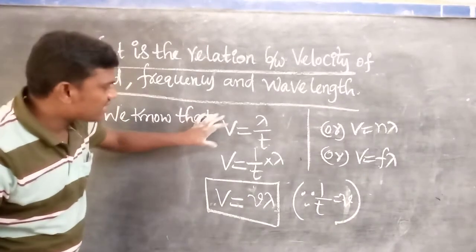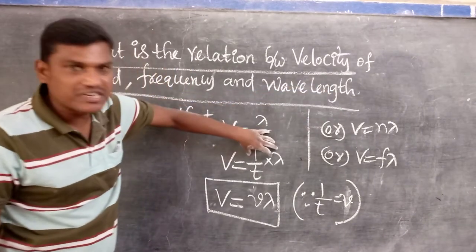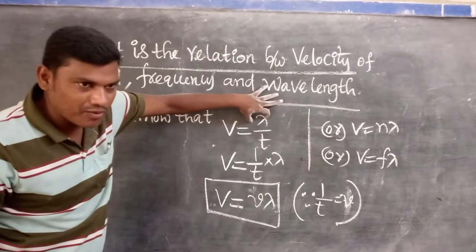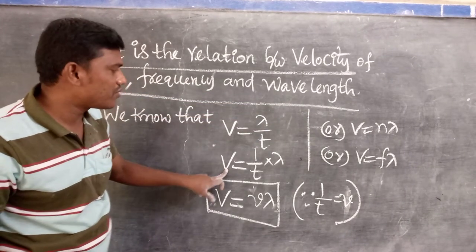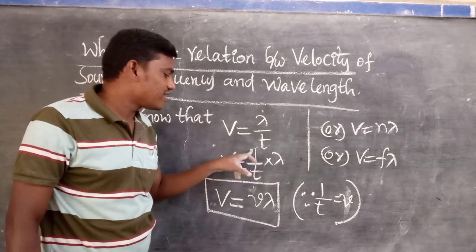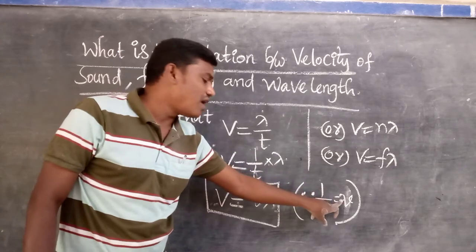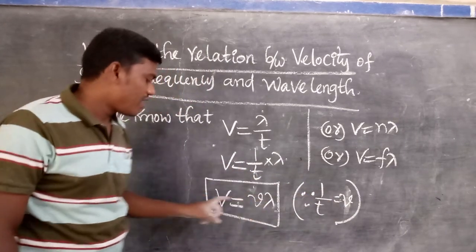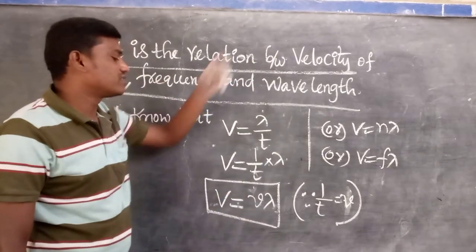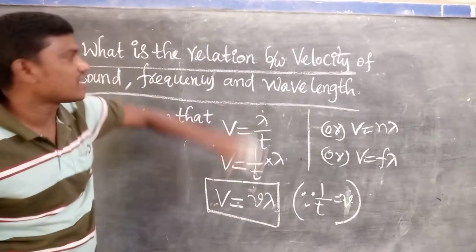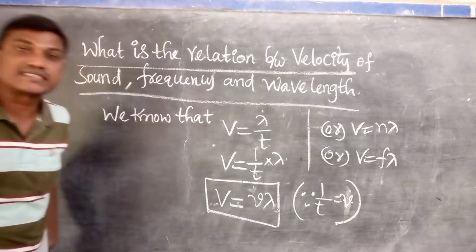We know that velocity is equal to the distance traveled by a wave per unit time. The distance traveled by the wave is lambda, and the time is t. Then v equals lambda upon t, which we can write as 1 upon t into lambda. Then v equals 1 by t, which means nu or frequency, times lambda. V is the velocity, nu is the frequency, lambda is the wavelength. This formula gives the relation between velocity, frequency and wavelength of sound.